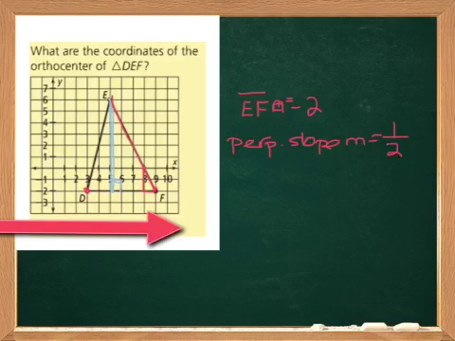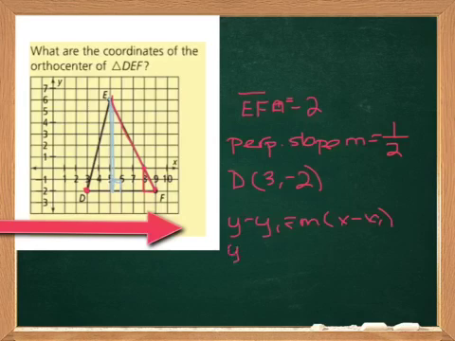And the point we want it to go through is D, and the coordinates for D are (3, -2). So using the point slope formula, we plug in our y1, which was -2, and minus -2 means +2, equals the new slope times x minus x1, which was 3.